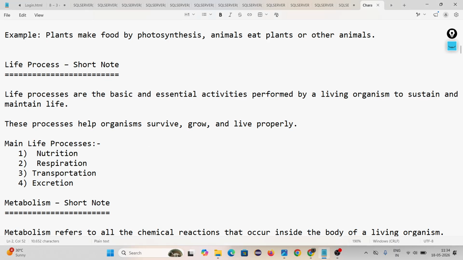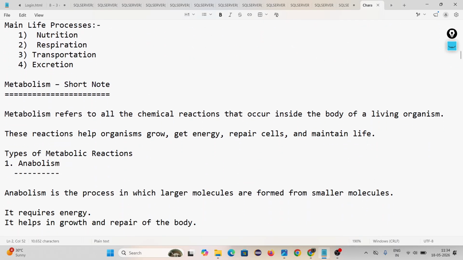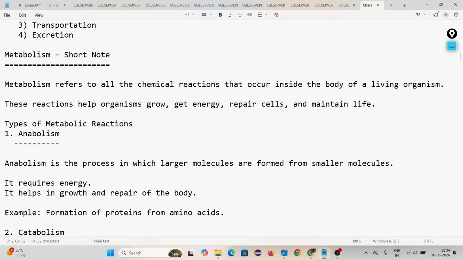Then moving on. In this chapter, I am using some terms repeatedly. One is metabolism, and the others are anabolism and catabolism. These three terms I am going to use repeatedly in this chapter. So what do you mean by metabolism? What do you mean by anabolism? And what do you mean by catabolism?